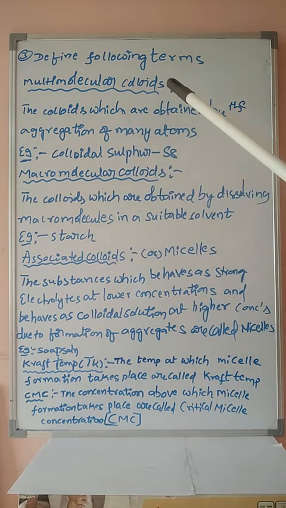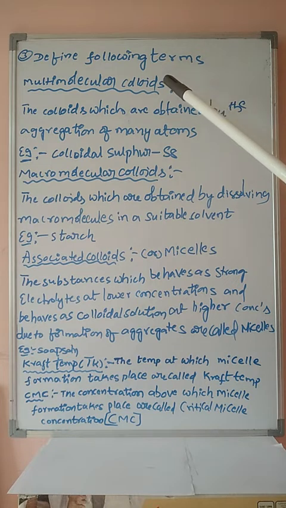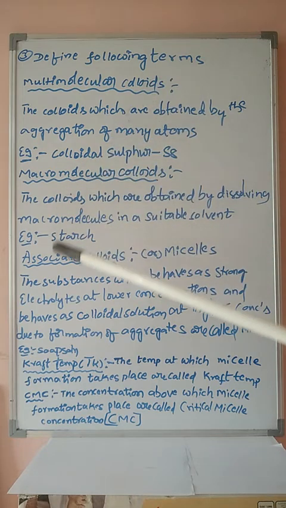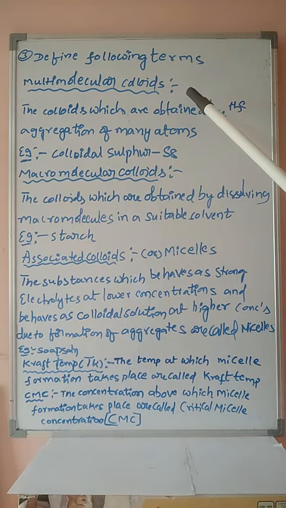This question may also be asked in another way: explain the classification of colloids based on the particle size of the colloid. That is, they can be classified into 3 types: multi-molecular colloids, macromolecular colloids, associated colloids. Depending upon the particle size, the colloids are classified into 3 types, or directly a definition.